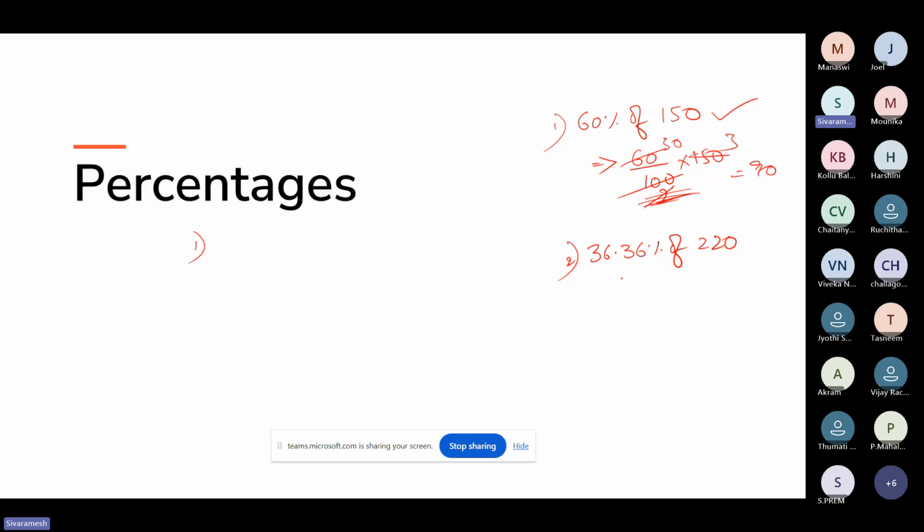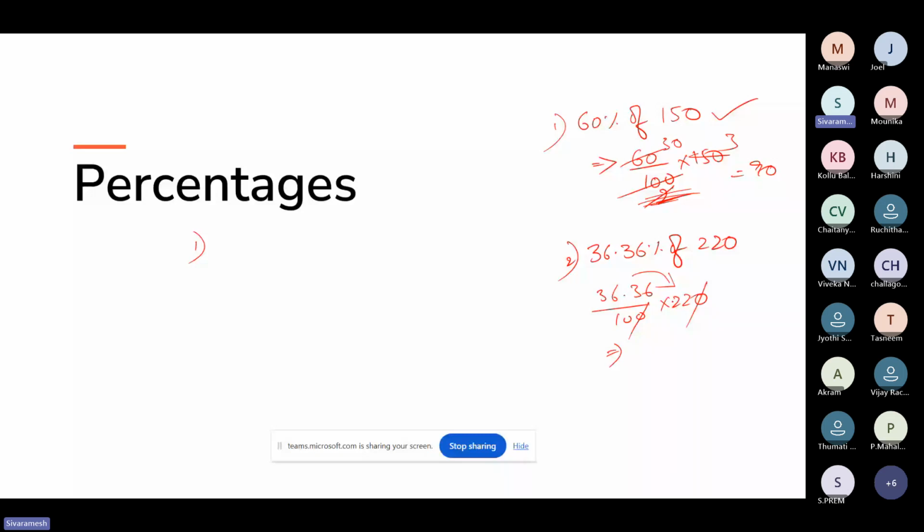Then what about this sort of calculation? What I need to do is 36.36 by 100 into 220. We can at most cancel 10 and 10. So we have made our calculation a little complicated, multiplying 36.36 into 22. The calculation is not so easy to multiply this value with 22. It will take so much time.